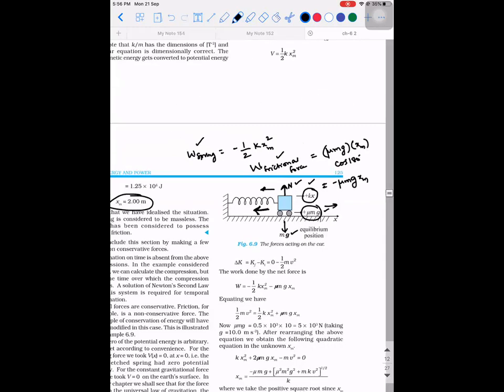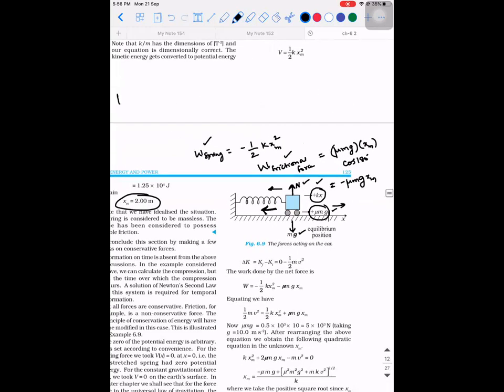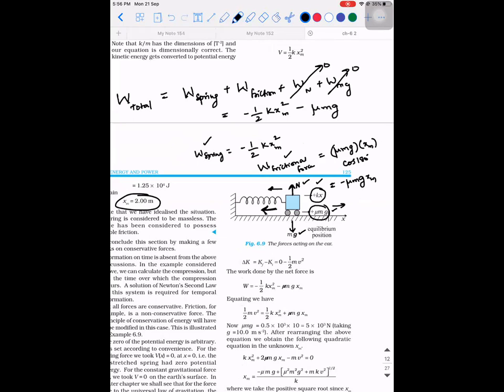Then what did I say the work energy theorem is? The work energy theorem states that the total work done by all the forces is equal to... so I'm writing it down: work done by spring plus work done by friction plus work done by normal plus work done by mg. Work done by normal is 0, work done by mg is 0. So what is the work done by spring? Minus half k xm square. Work done by friction is minus mu mg into xm.